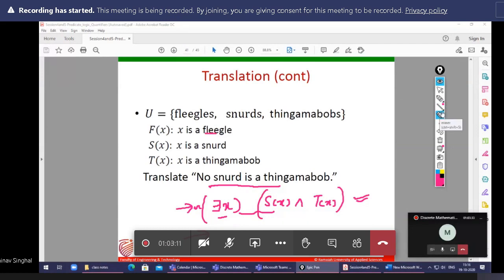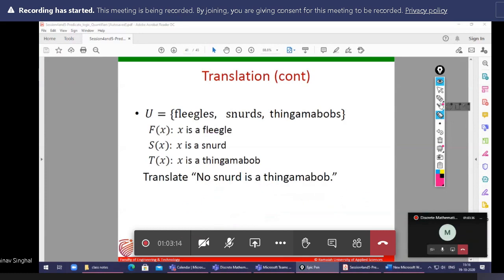Or simple, we can think like this. What is given here? No snut is a thingamabob. It means delete no. If no is not there, then we can think all is not. Sorry, because here we need to take a contradictory part. So what is the contradictory part of no? There exists. If no means it does not exist, so the contradiction is there exists.